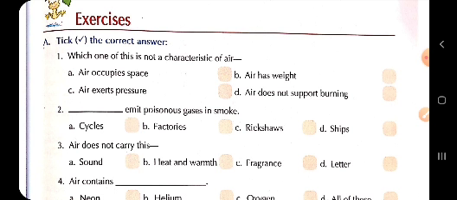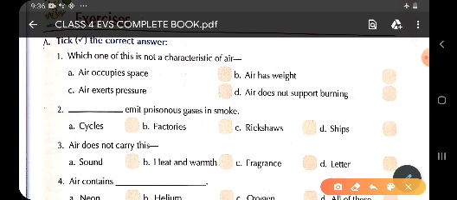So children, here we have the first question, which one of this is not a characteristic of air? Here we have 4 options.